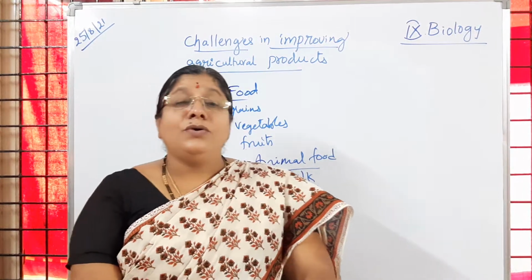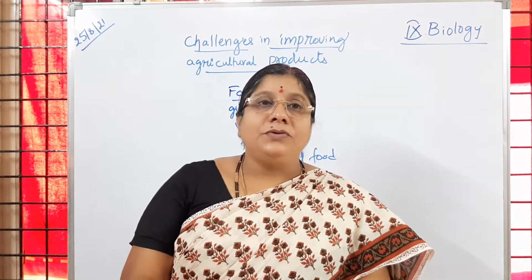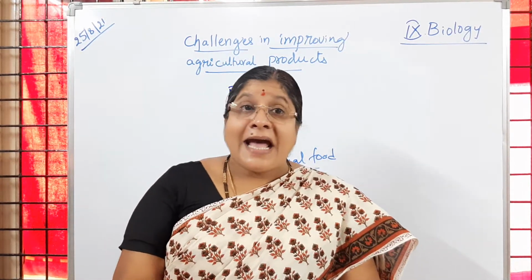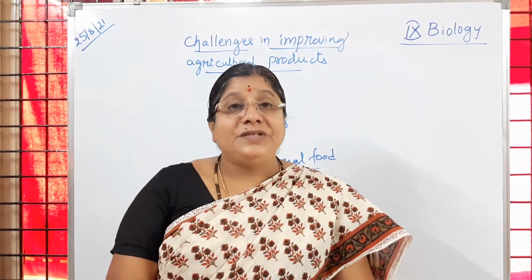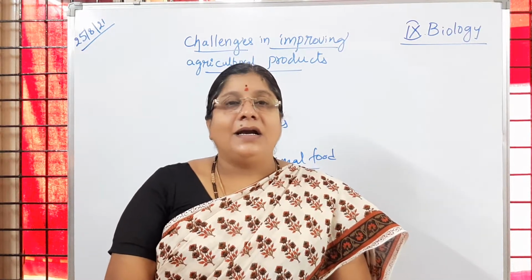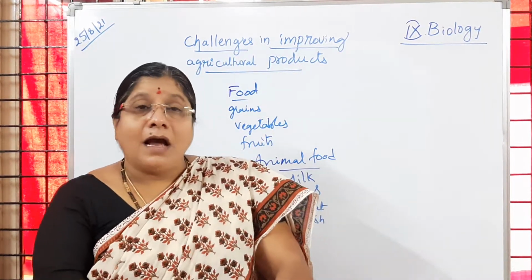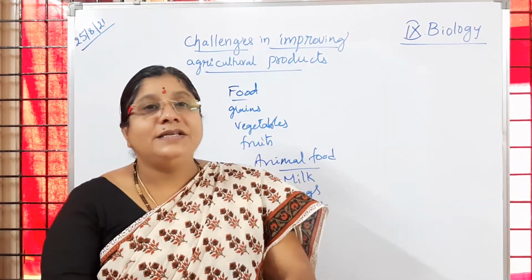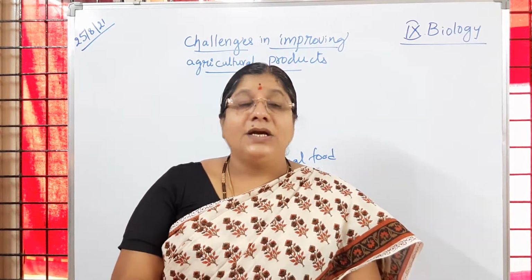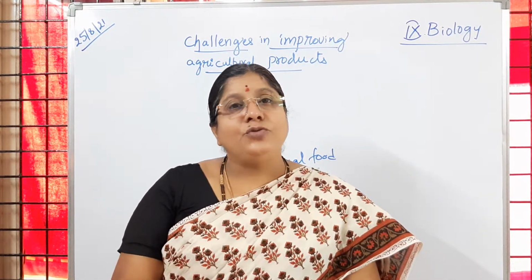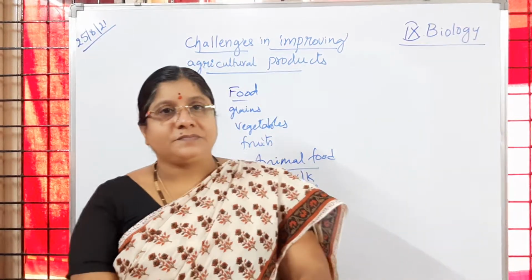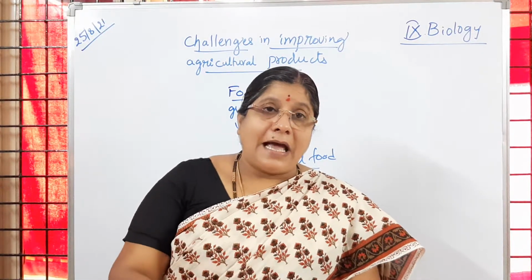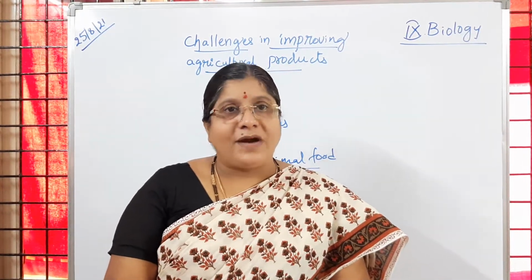So only human beings, are we going to depend on plants for food? It is not like that. Other animals also. The animals which we domesticate, like cattle and poultry, birds, all these organisms depend on us for food. So obviously we have to provide food to them, is it not? So we have to take care of the plants, then animals, which help us in providing food to us.